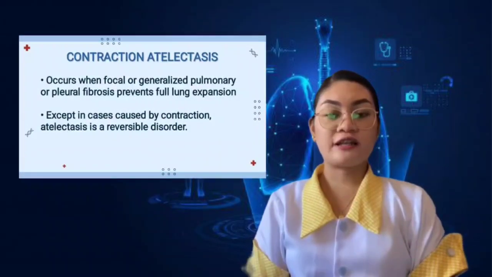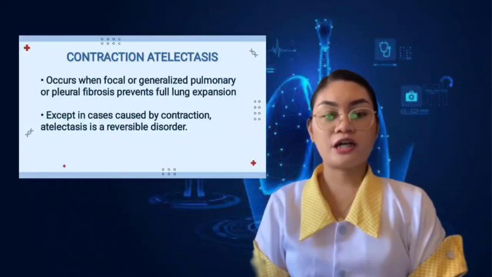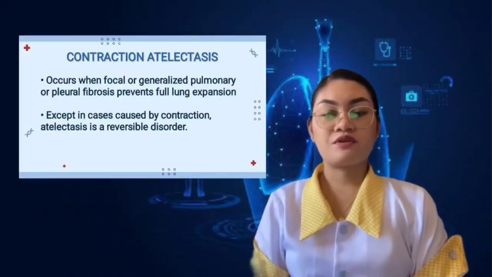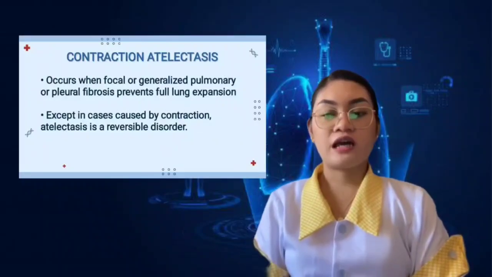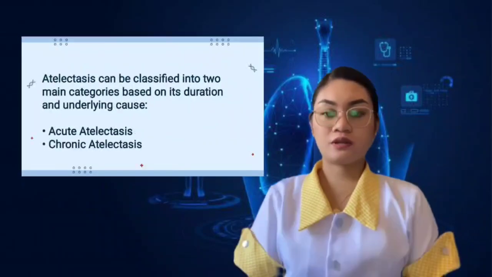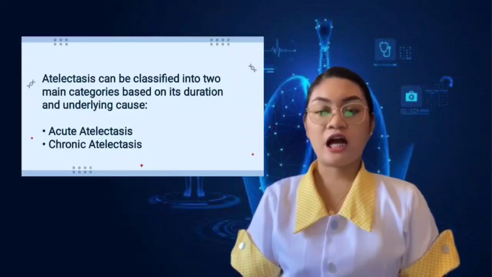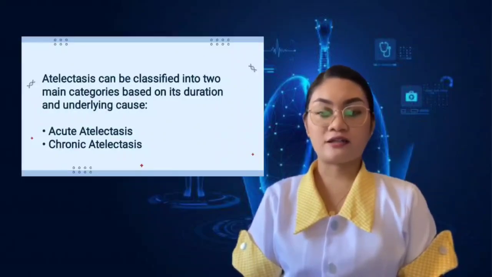Contraction atelectasis occurs when focal or generalized pulmonary or pleural fibrosis prevents full lung expansion. Except in cases caused by contraction, atelectasis is a reversible disorder. Atelectasis can be classified into two main categories: acute atelectasis and chronic atelectasis.